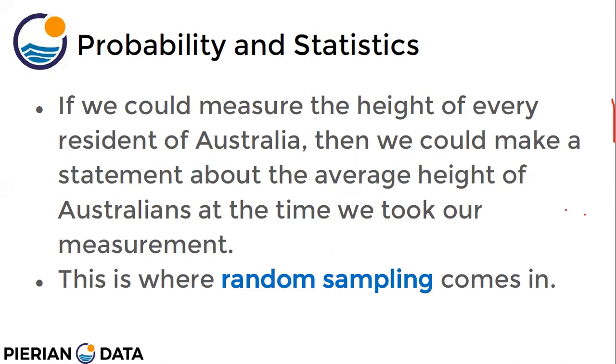Okay, so statistics allows us to make a decision about a whole population, which is a bigger thing, based on a smaller sample which is taken from the population. So based on those few apples, I can make a judgment about the quality of apples that particular shopkeeper is selling. And this is called random sampling, right?